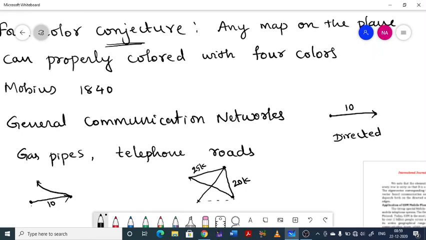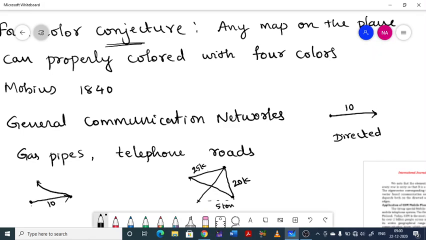Now there may be a bridge that may have a limit of only 5 ton. No vehicle having more than 5 ton load should pass through that bridge. No vehicle with more than 5 ton weight should pass through that bridge.